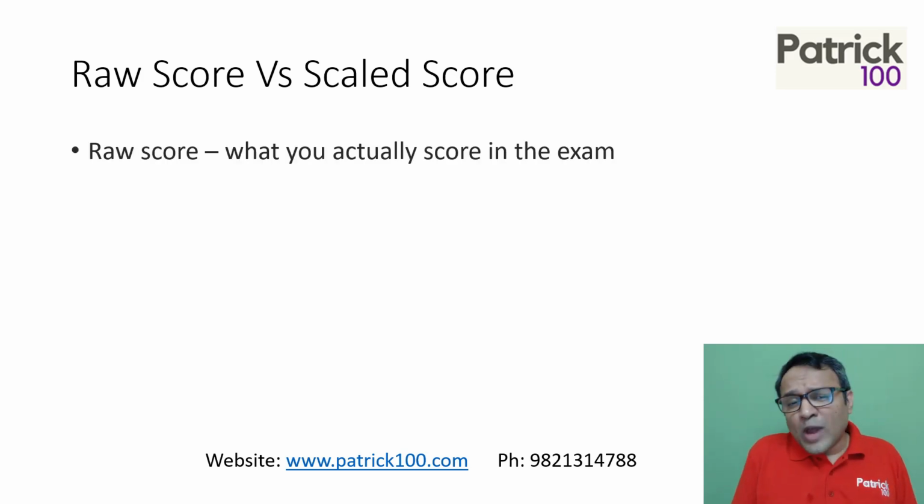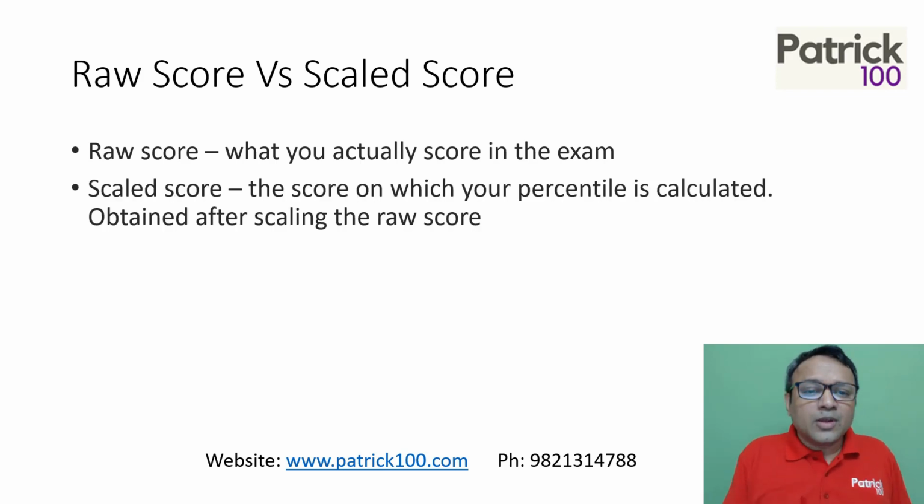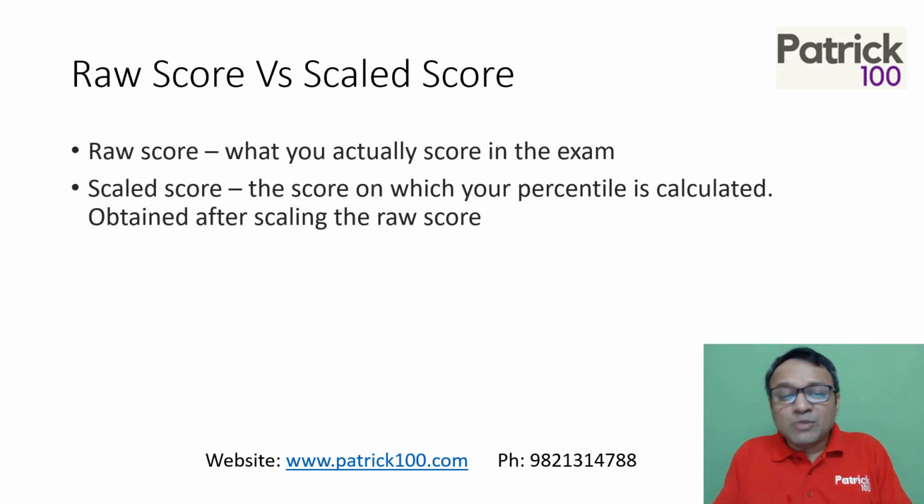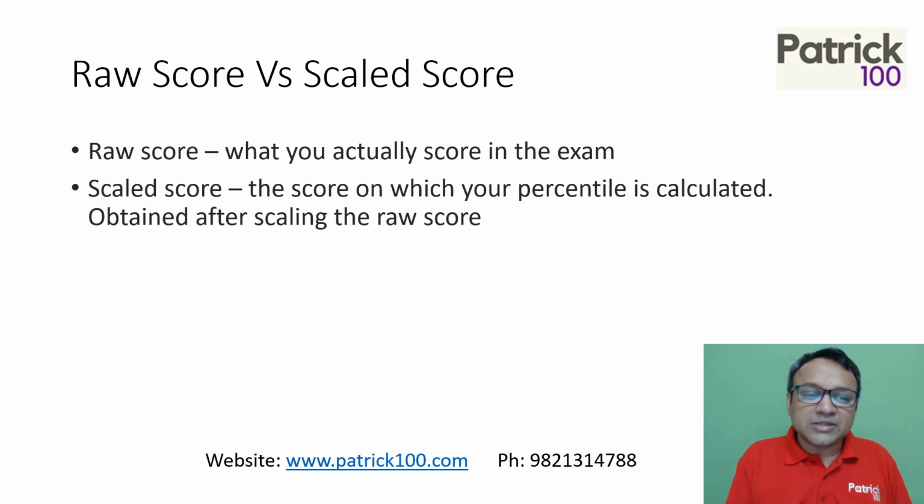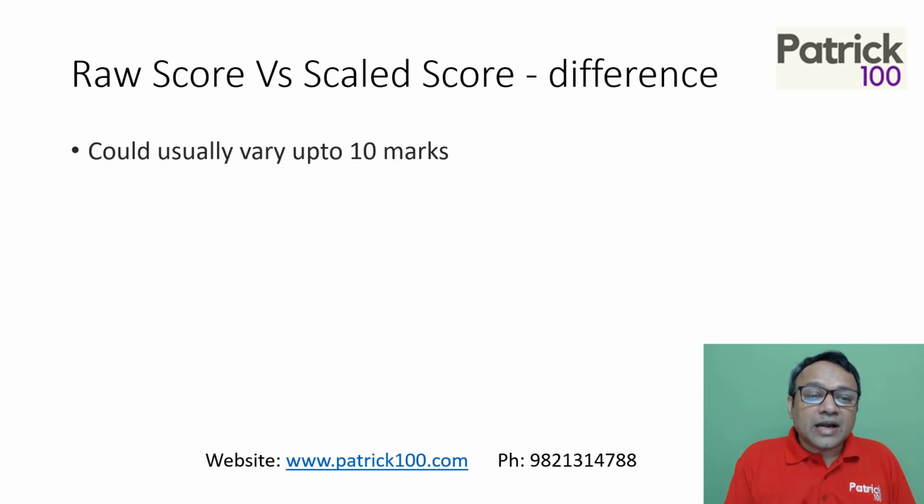Raw score is what you actually score in the exam. When you give the examination, you get a particular score based on your correct and wrong answers. That is the raw score. Scale score is what you obtain once your score is scaled. If the paper is difficult, they may increase your marks. If the paper is easy, they may decrease your marks. So across slots, they can compare your marks with different slots. Now understand that it could vary up to 10 marks normally.